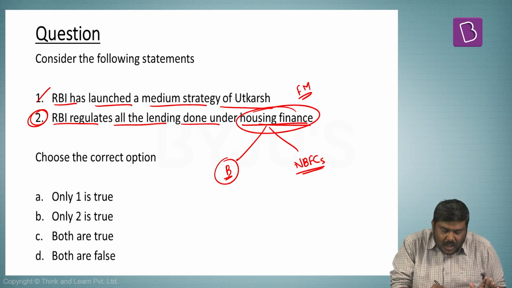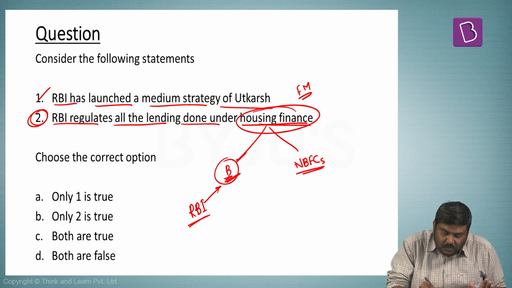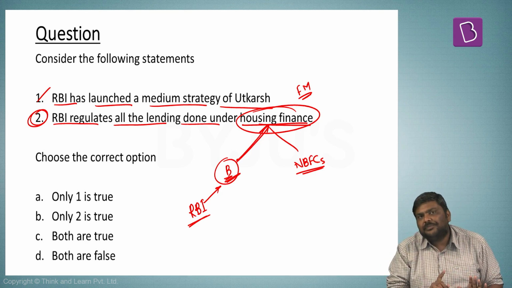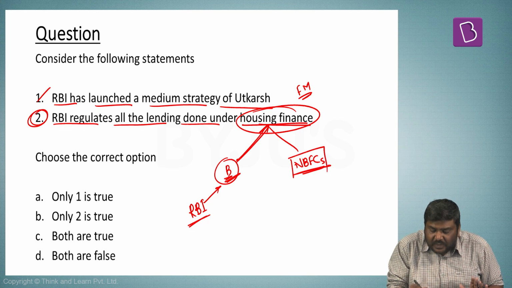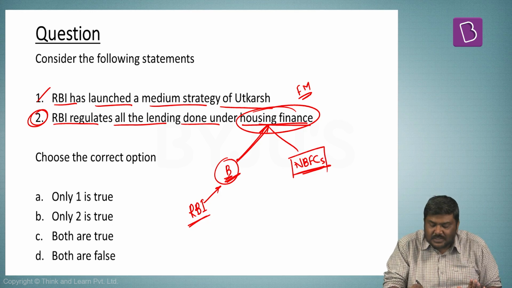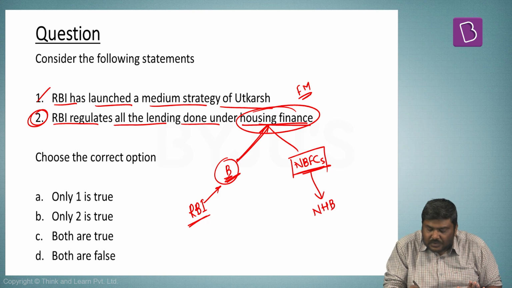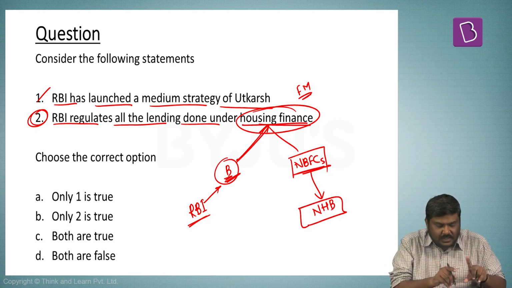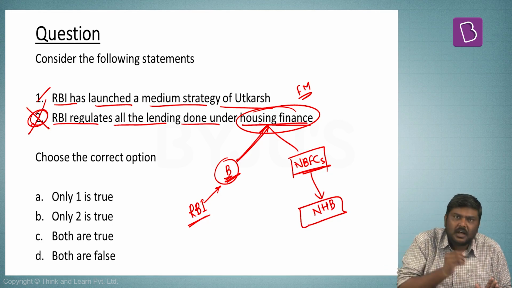As of now, RBI regulates lending done by banks under the housing finance concept. Whereas in case of NBFCs lending for housing finance, it is regulated by Housing Board. So as of now, this particular statement is wrong.